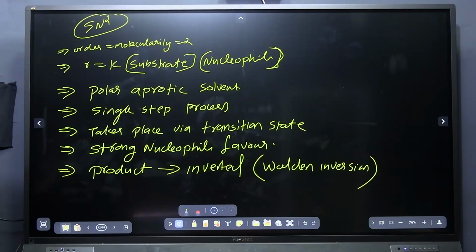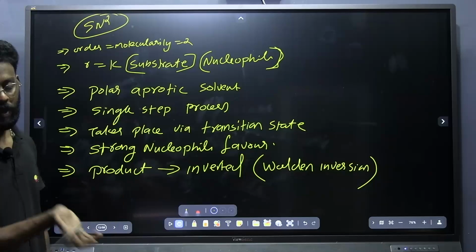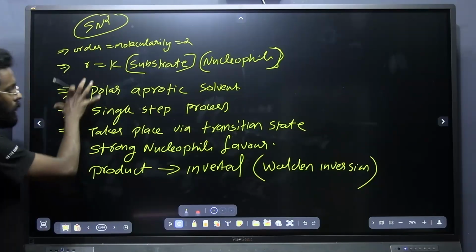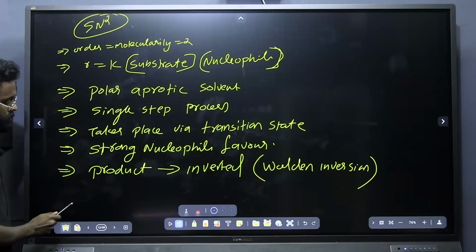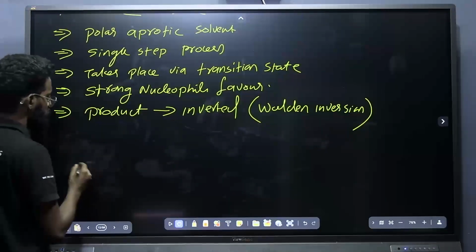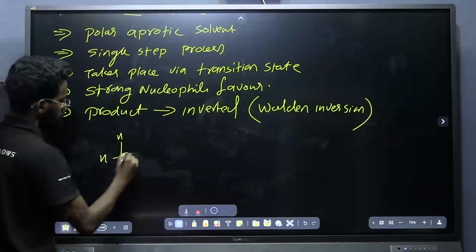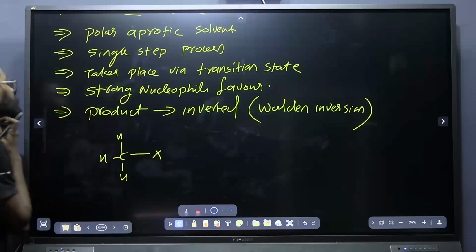No, right? Primary to secondary, yeah. The factors affecting both SN1 and SN2 we will be discussing after giving an idea about both the things. Okay, now we can go through a small reaction. This is an alkyl halide.